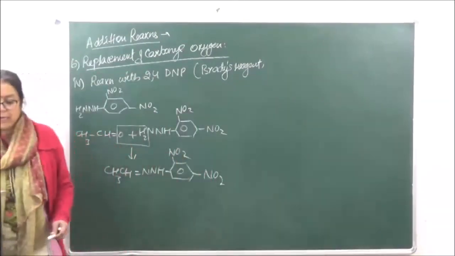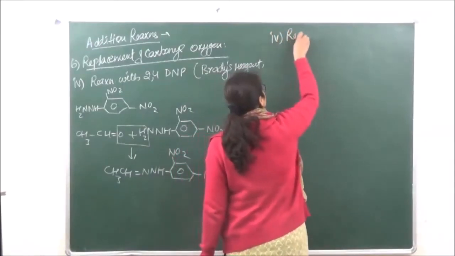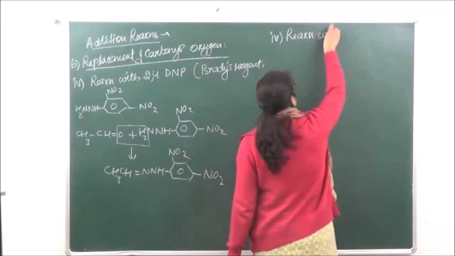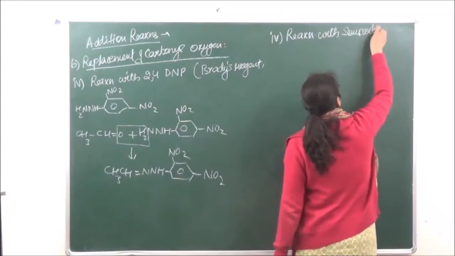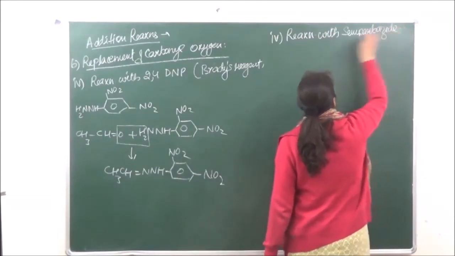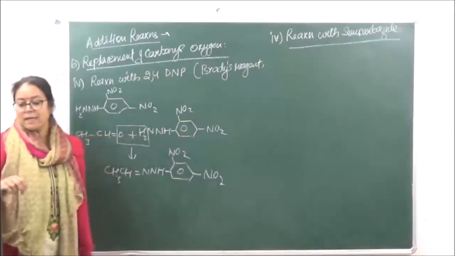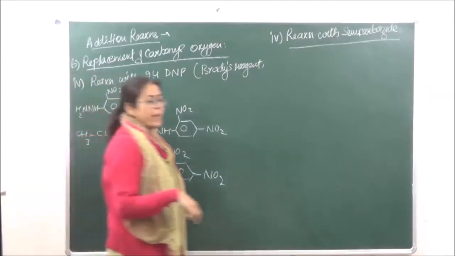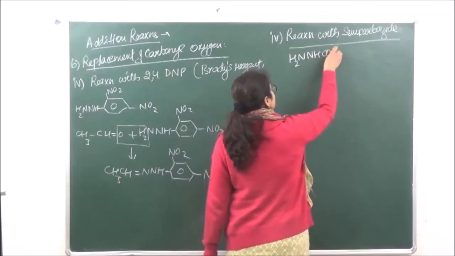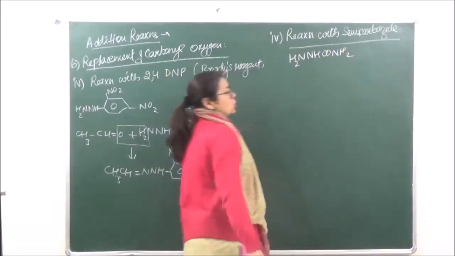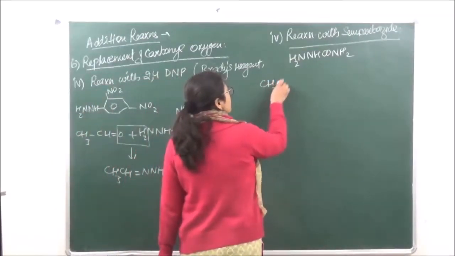Fourth kind of reaction which we are going to do, that is reaction with semicarbazide. Semicarbazide is H2N, NHCO, NH2. This is what semicarbazide is. So again the reaction is going to follow the same routine.